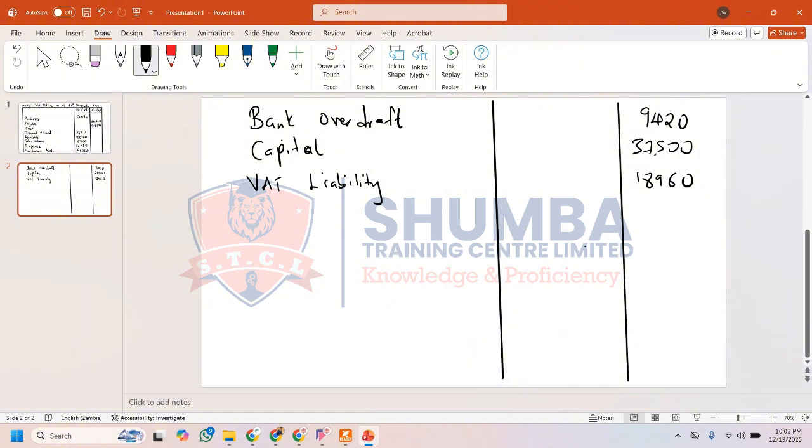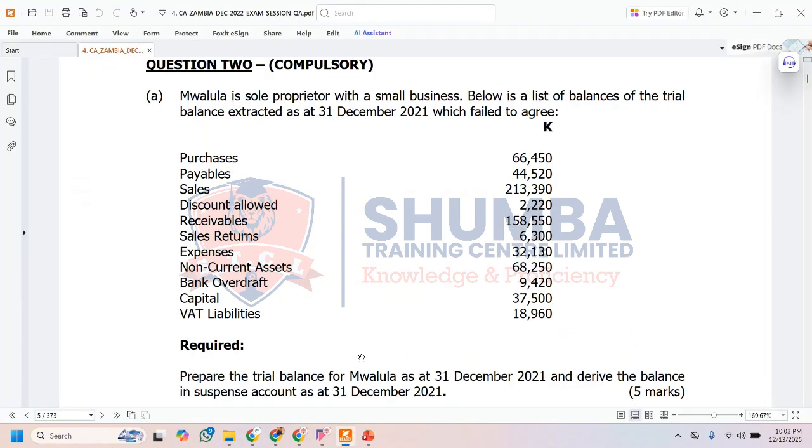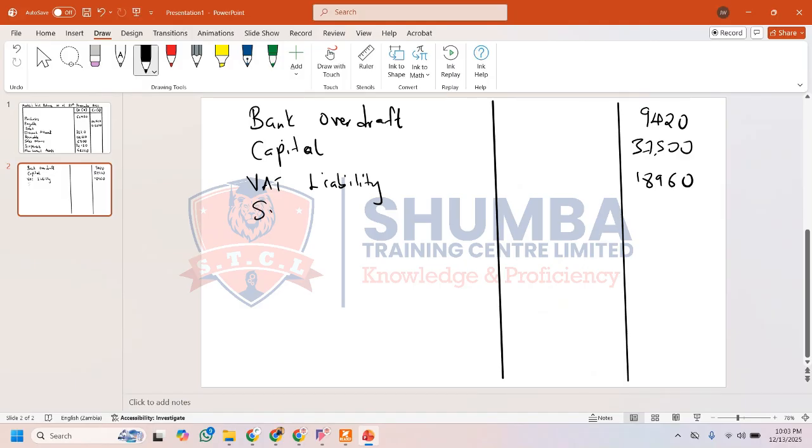Now, when you look at the question, the required section says, derive the balance in suspense account as at 31st December 2021. So obviously there's going to be a suspense here. There's going to be an amount that's going to go to the suspense account. So our task is to find the sum of the debits and the sum of the credits, then find the difference. Then we're going to put it either here or here, depending on which one is bigger.